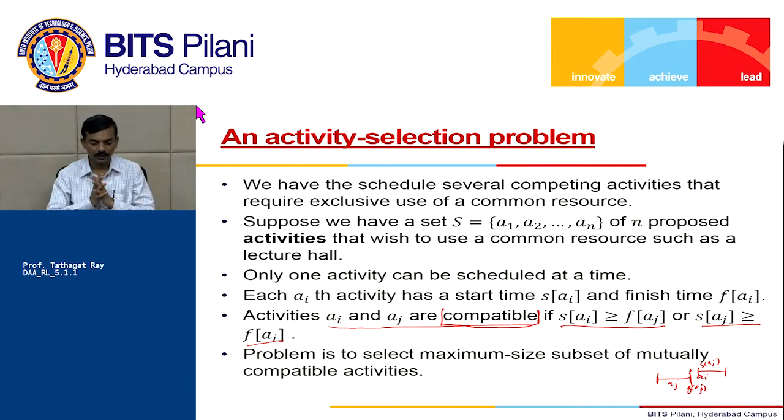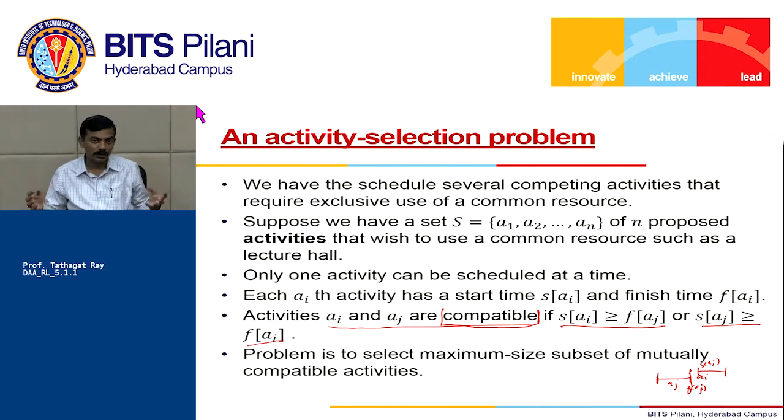Now, what is the problem? The problem is, of course, to select a maximum size subset of mutually compatible activities. What is the maximum number of activities you can pick to fit in your lecture hall?